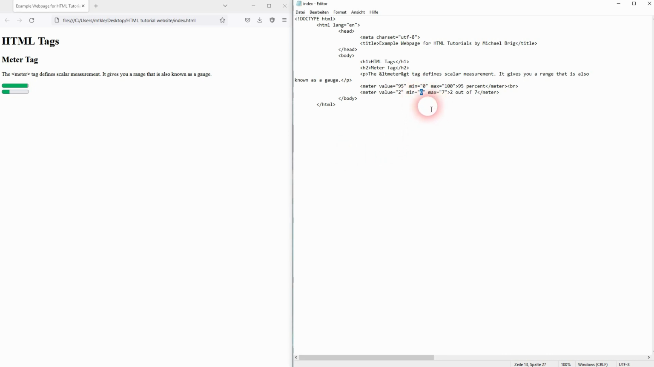By default, the min value is 0. So you don't necessarily have to add it. But sometimes you want to start with a scale that doesn't have a 0 as a starting position. So you could change that right here.